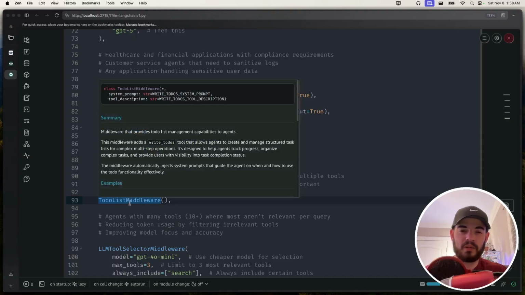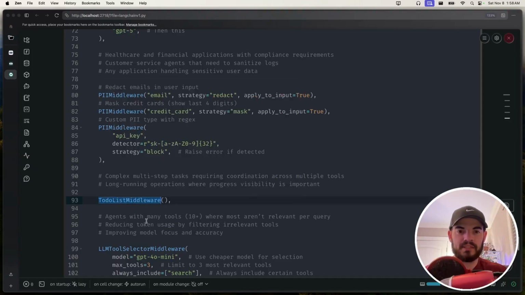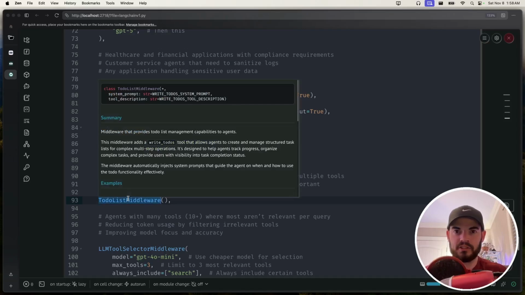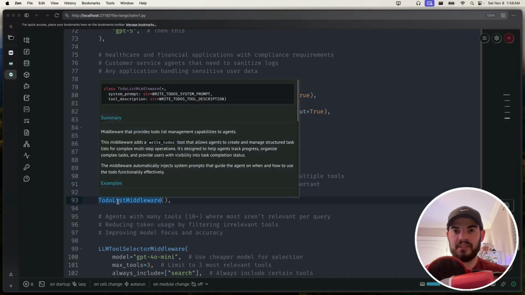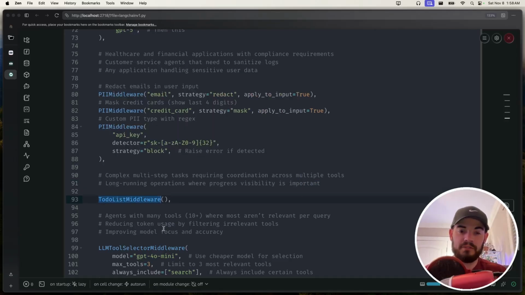And if you know anything about LangChain and their deep agents, I believe this is one of the middlewares that is referenced. And they actually add a system prompt and a tool to your agent flow to make it able to write to this to-do list and modify it over time. Yeah, long-running operations where progress visibility is important as well. It actually adds a to-dos array to the state, which is pretty nice.